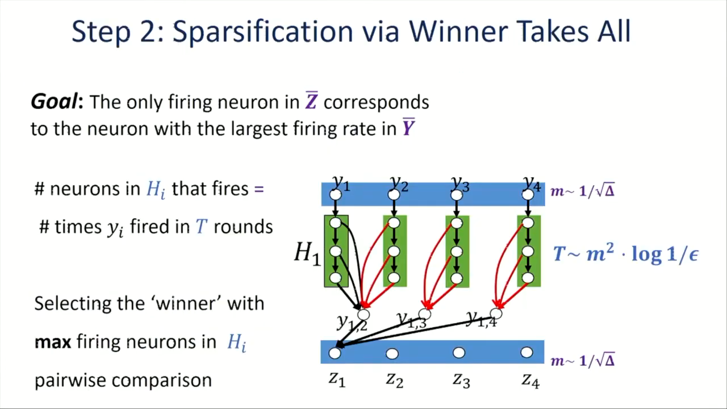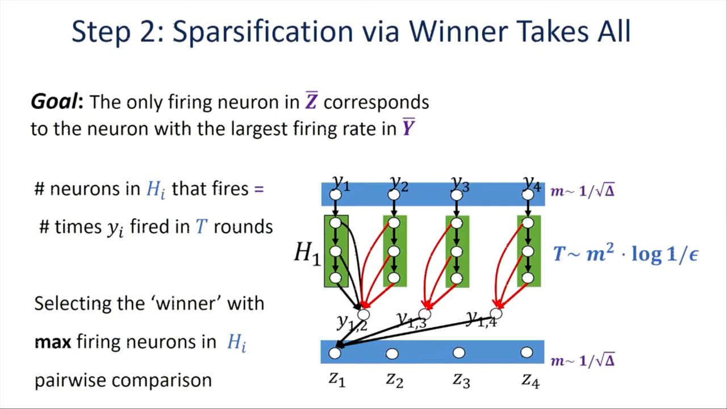Okay, so now in the second step, we take the set of intermediate neurons Y, and we'd like to convert them into a vector Z of the same size, where the only neuron firing in Z is going to correspond to the neuron in Y that has the maximum firing rate, meaning that it fires in the biggest frequency. In order to do so, we connect each neuron Yi into a history chain Hi of size t, where the number of neurons that fire in the history chain is going to encode the number of times Yi fired within a span of t rounds.